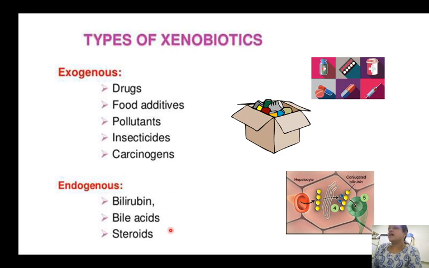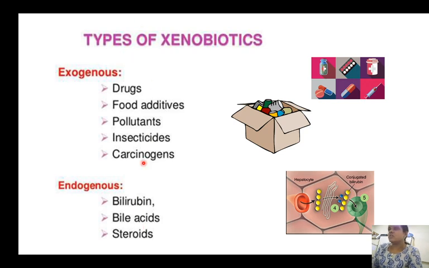So all of these are end products of various metabolic processes: end products of heme, end product of cholesterol, and the end product of the sterol nucleus. So all these things, they are endogenous. And one more thing is that these three are lipophilic. They are hydrophobic. Being lipophilic, they cannot be excreted in urine. They should be made more soluble, then only they can be excreted in urine.